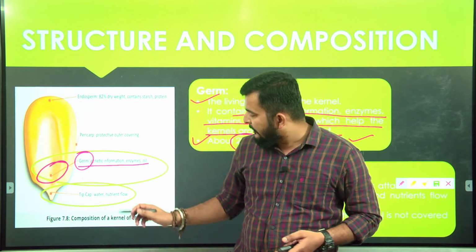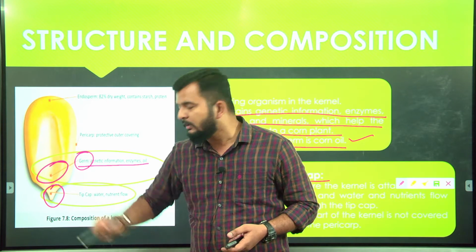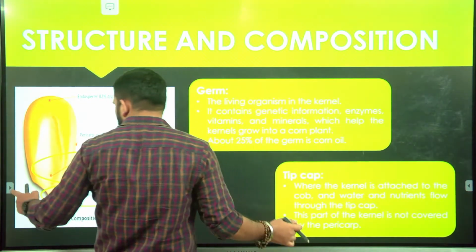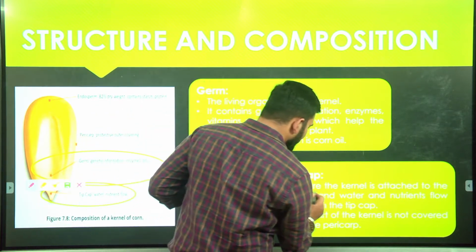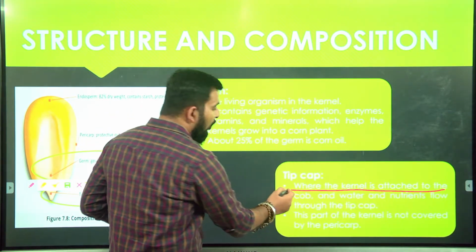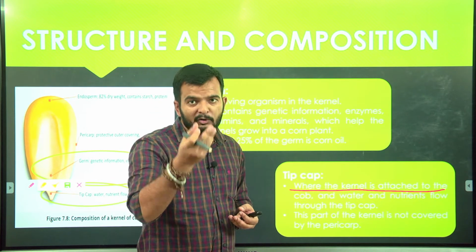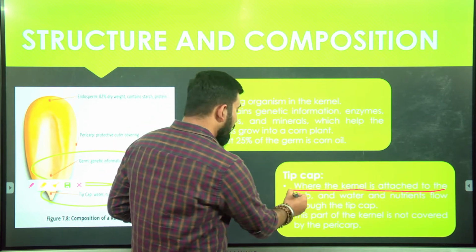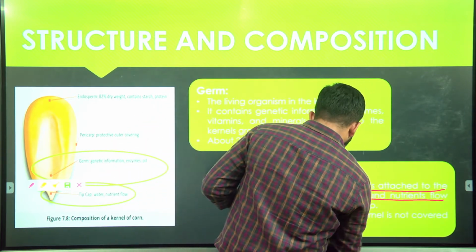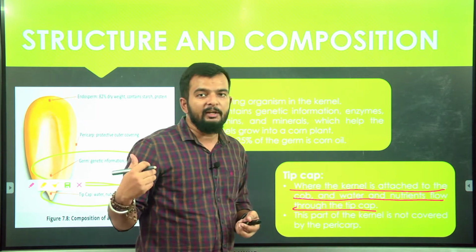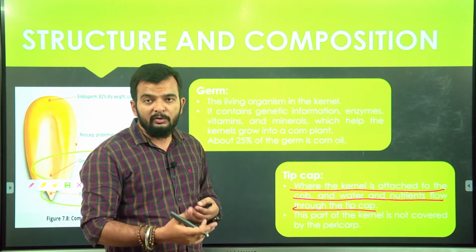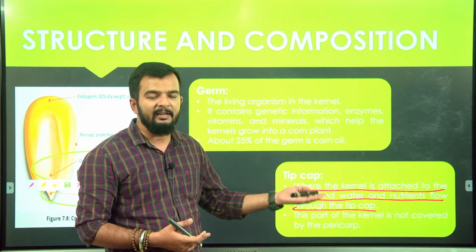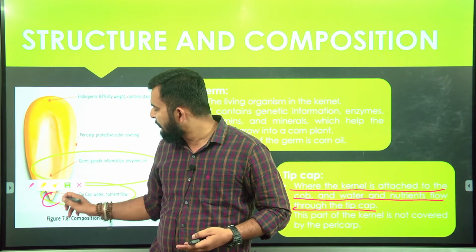The tip cap is present at the bottom of the grain or the kernel, where the kernel is attached to the cob. Cob means the whole corn cob, where the kernel is attached to that one, that is your tip cap. Water and nutrients flow through the tip cap into the kernel. When the growth of the plant occurs, it requires various nutrients and water supply, and that occurs through your tip cap here.